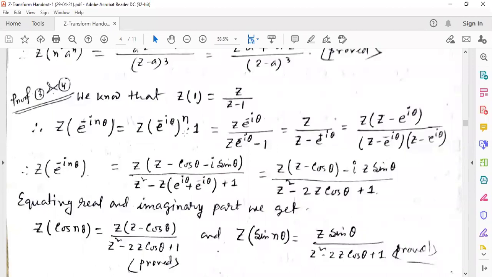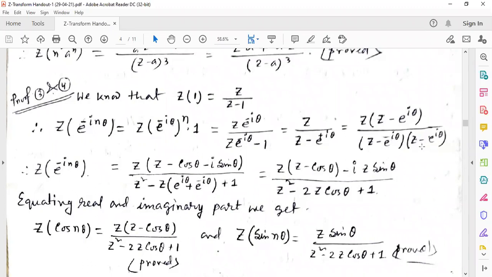So instead of z it will be coming z e to the power minus i theta. In all of the cases we write down, instead of z, z e to the power minus i theta. Here also z e to the power minus i theta minus 1. So if we take common e to the power i theta, then it will be coming z plus e to the power i theta by z, then z into (z minus e to the power i theta), z minus e to the power minus i theta by z minus e to the power plus i theta.